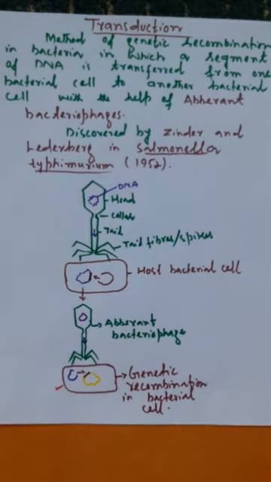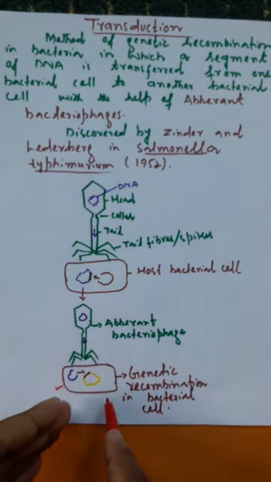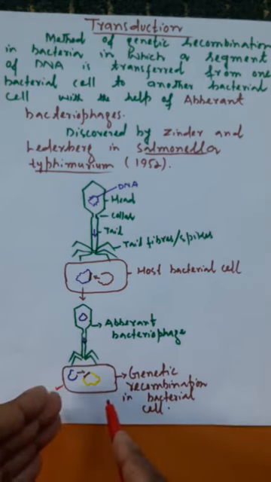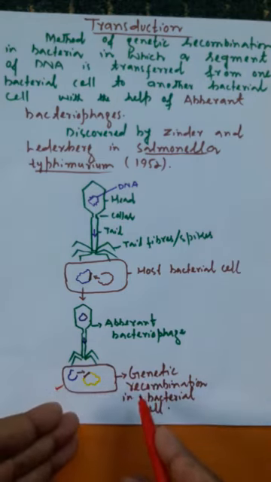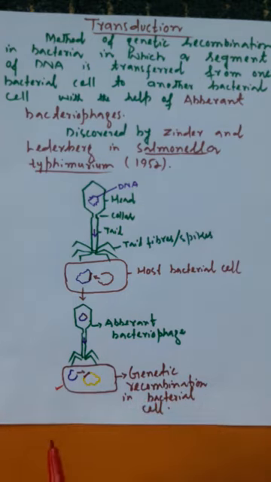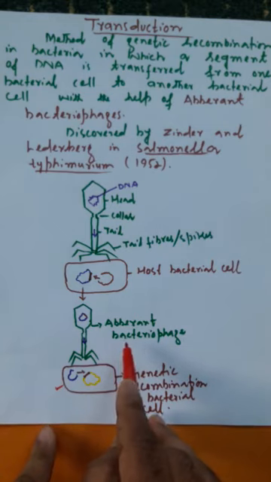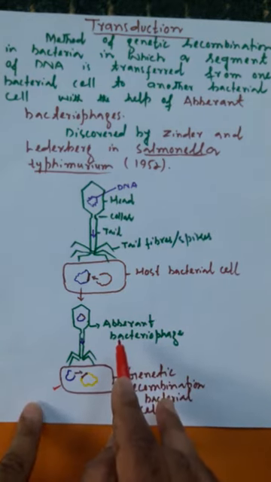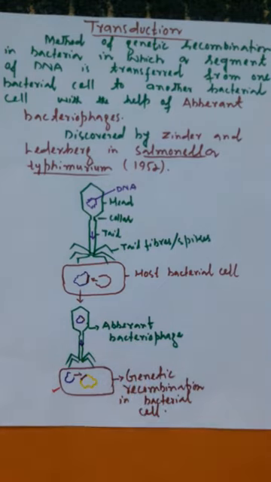So tomorrow if someone asks you: if bacteriophages transfer a segment of DNA from one bacterial cell to another bacterial cell, then definitely they will cause its lysis as well, so what is the fun of undergoing genetic recombination in this bacterial cell? Then you will say that the bacteriophages are aberrant. They have already lost the ability to cause the lysis of bacterial cells.